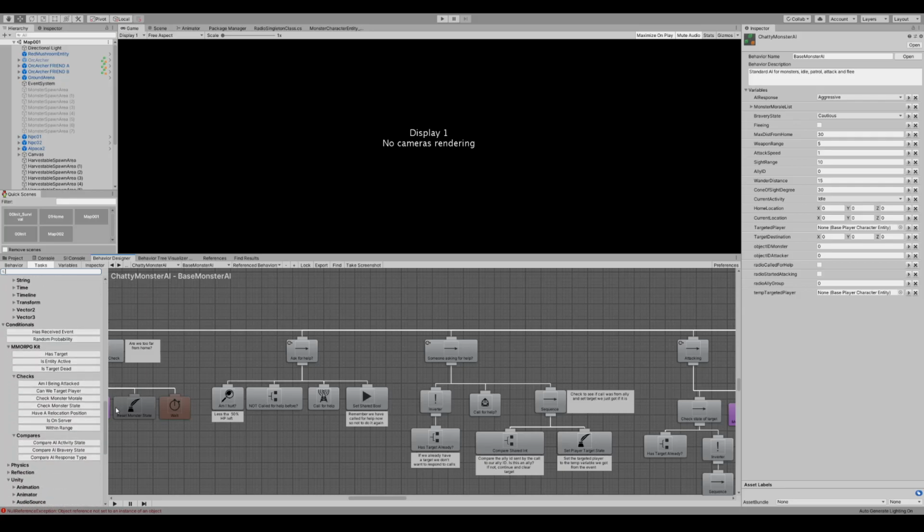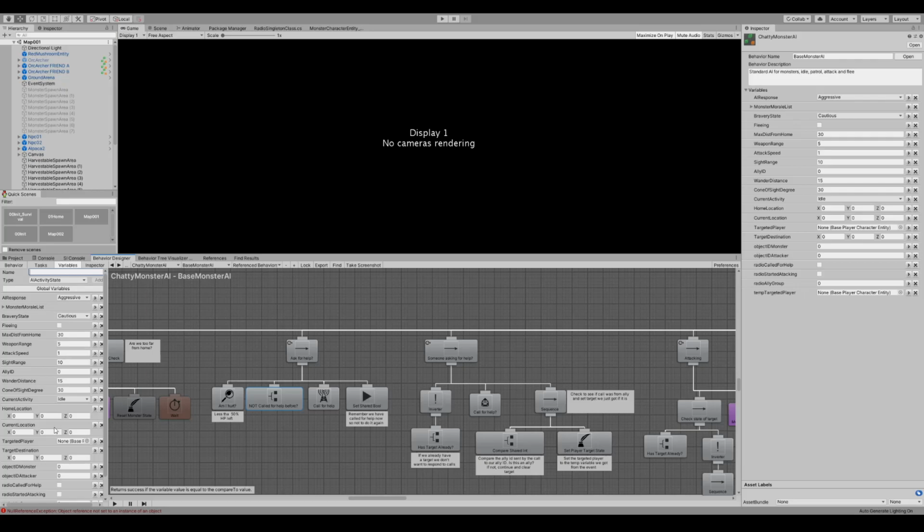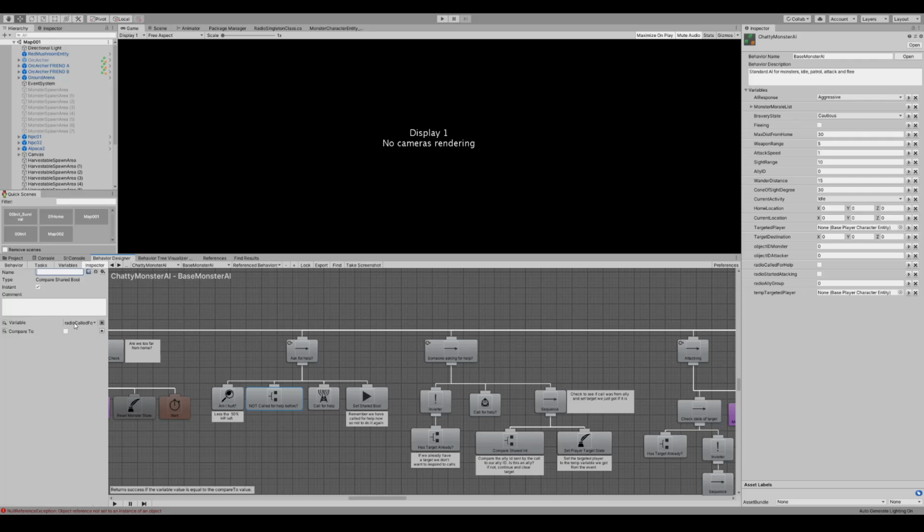We can have a look at the functions we're using. Our first task is using the check monster state, which allows you to check a variety of states. So this one's checking to see if its hit points are less than 50%, then there is a success. It moves on. It checks an internal temporary variable, as the behavior tree has a bunch of temporary variables here. It checks to see has it called for help before, so it doesn't spam the calls. So it compares that against false. If that is a success, it moves on to the actual call for help.